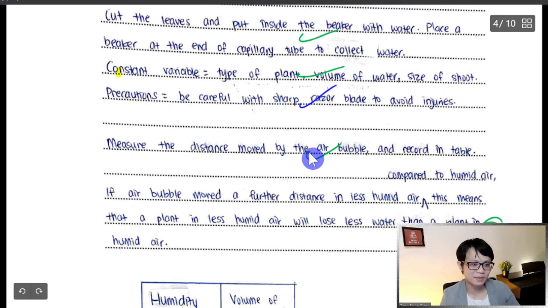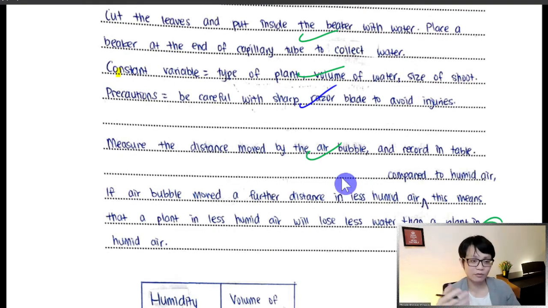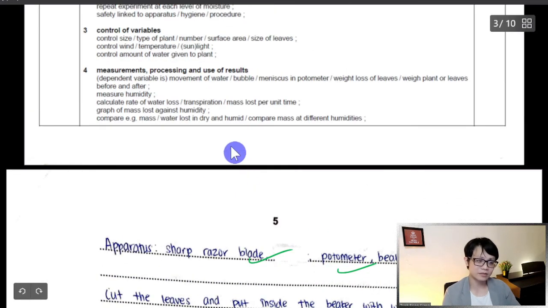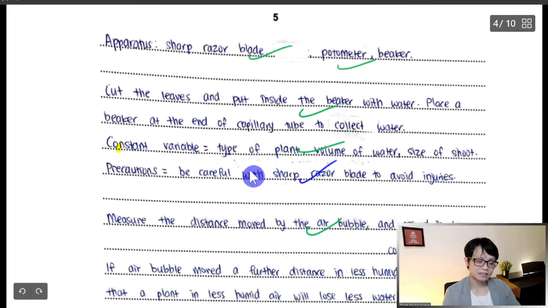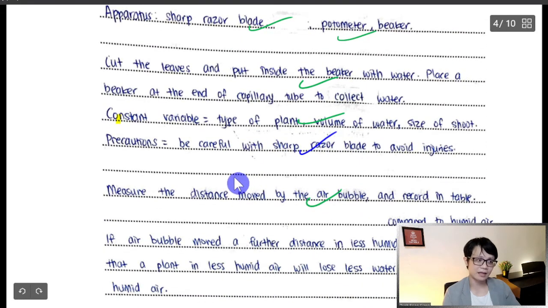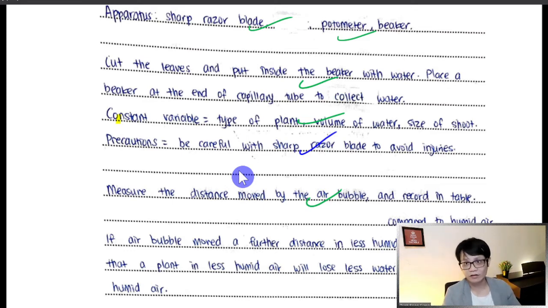The measurement and recording depends on how the student wants to mention it. Many students will use different words, and I cannot mark them wrong. The important thing is that the marking scheme also mentions the guideline: as long as the students show that they understand the subject matter and are able to answer it in an understandable way, with correct spelling, correct punctuation, correct sentences, that shows the student understands the concept, so you still get 1 mark.